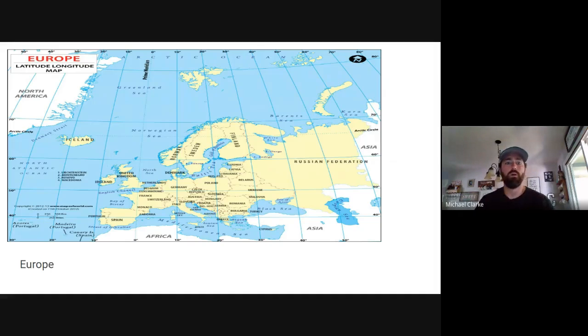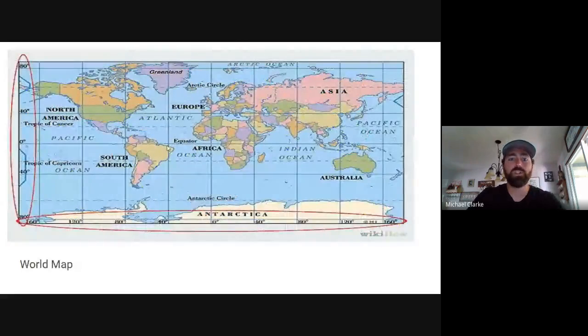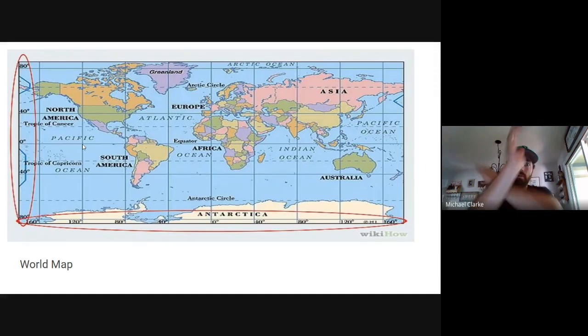Okay. So before we move on to relative location, a couple quick tips. To find absolute location, it's where your lines of latitude intersect with your lines of longitude. Wherever those two points intersect, that's your absolute location. So like Woodstock, I believe, has an absolute location.